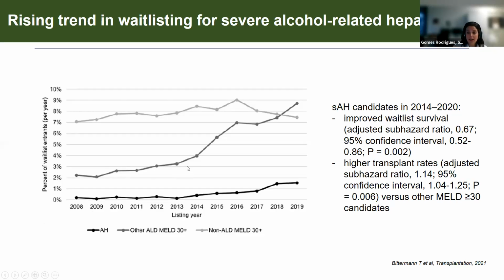When we look at other ALD, meaning ALD cirrhosis, or not in the setting of a severe alcohol-related hepatitis, we also see that other ALD-related diseases are increasing, while others have pretty much stagnated.